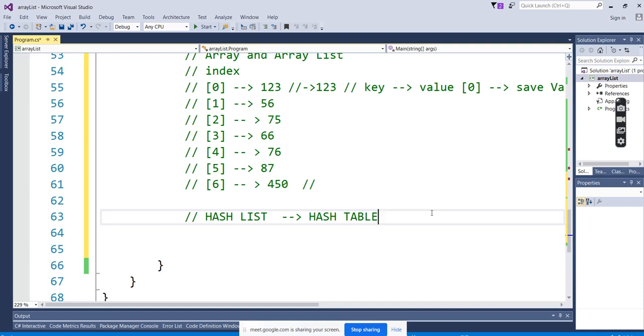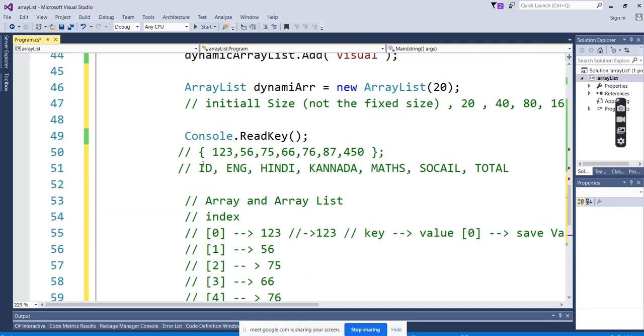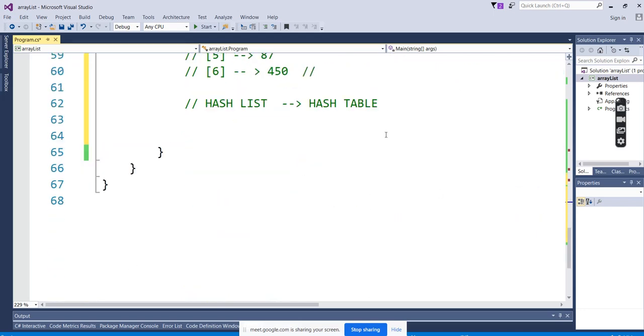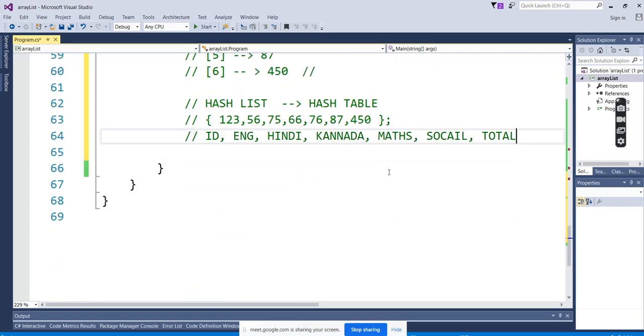So, what is going to happen in the hash table? Hash table is a generic. Here, what I mentioned like this, you can see this, right? We'll copy this and add it here. So here, I can assign the values with the IDs which I want to call.